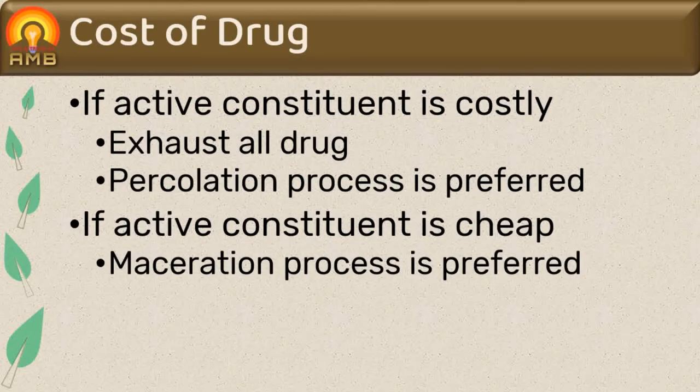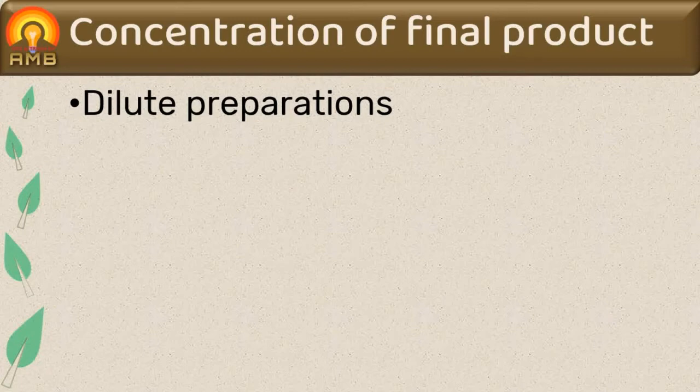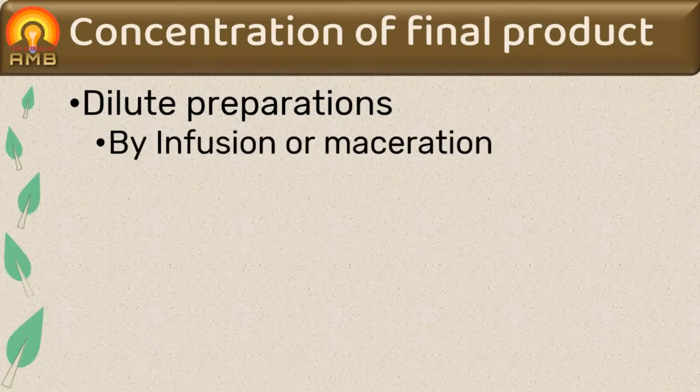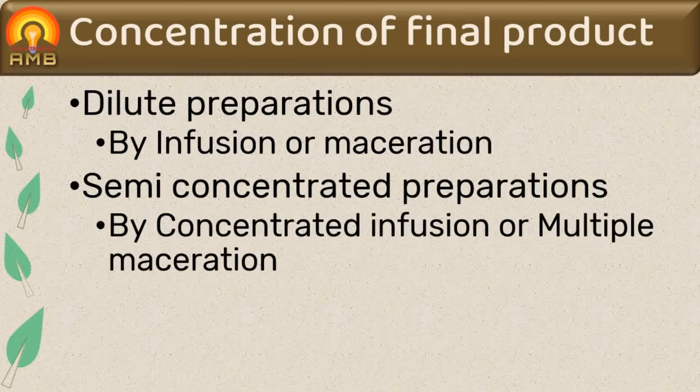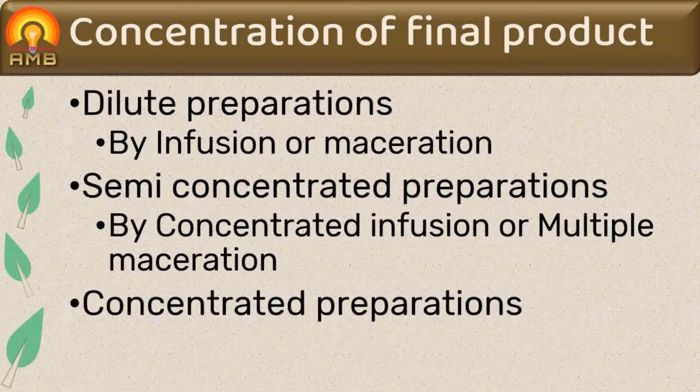Next factor is concentration of final product. The dilute products like infusion or tincture are made by infusion or maceration process. For semi-concentrated preparations, concentrated infusion and multiple maceration process can be used. Concentrated liquid or solid extracts can be prepared by using percolation process.